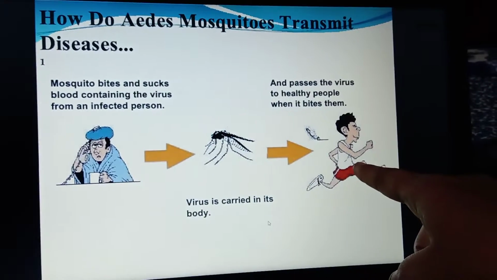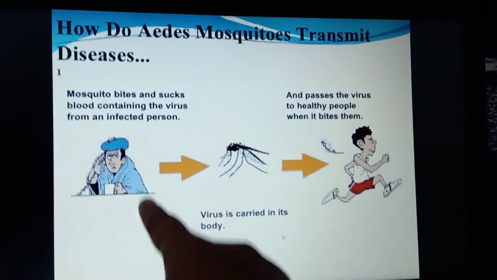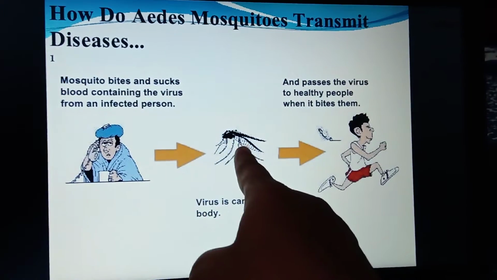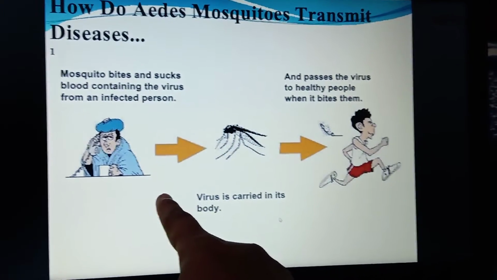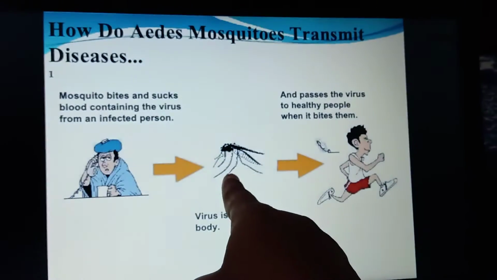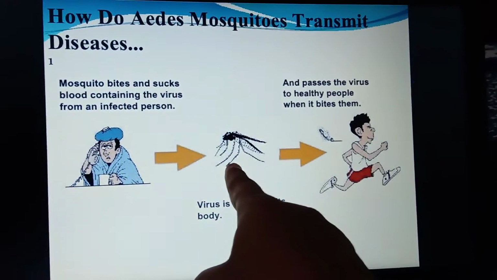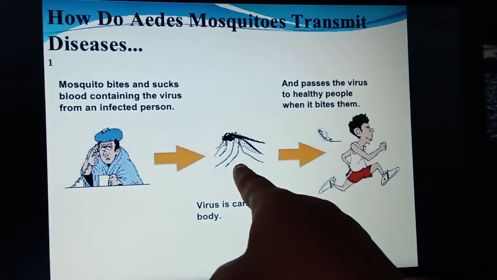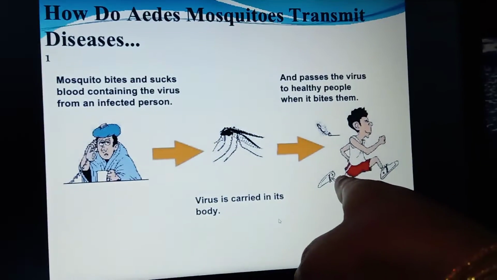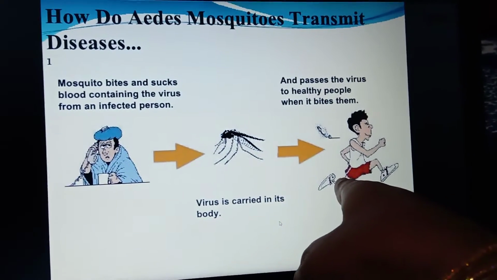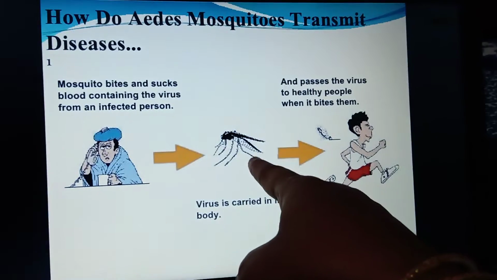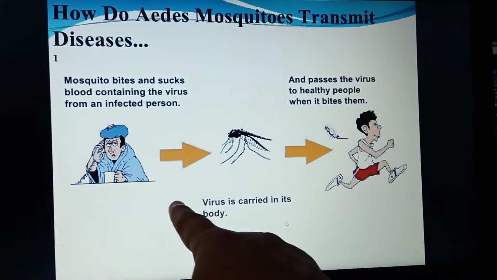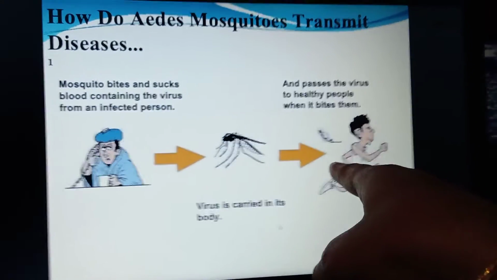Here they are showing the picture. The mosquito bites the infected person, picks up the infection, and the infected mosquito then bites a healthy human body. So what is the carrier here? The virus is the carrier, from the infected person to the uninfected person.